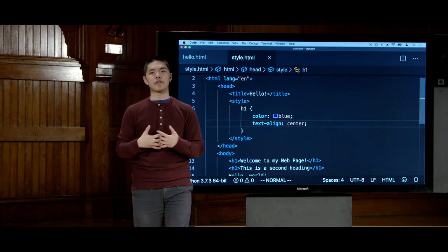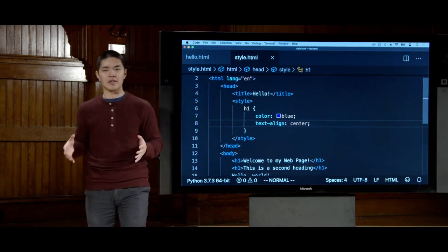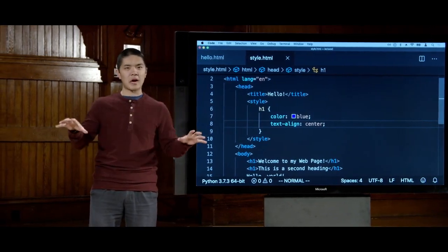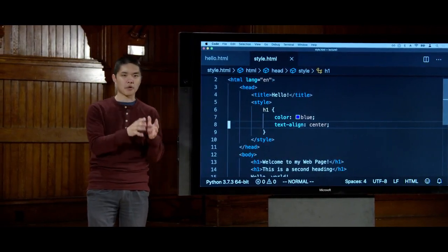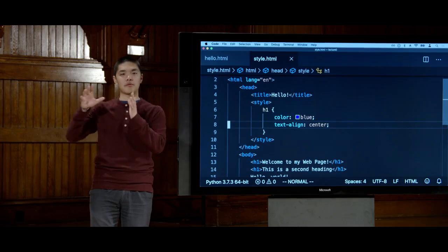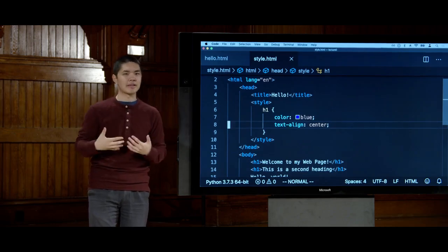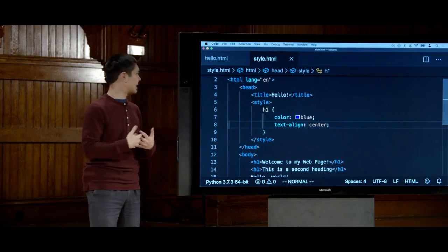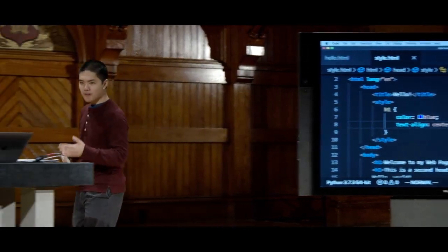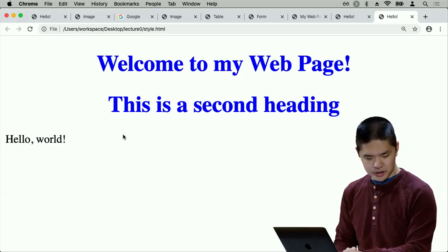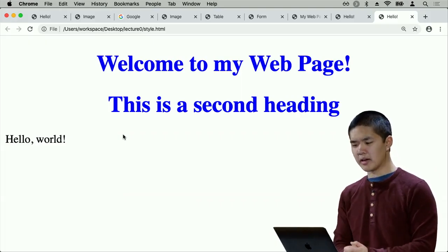And that's going to be another of the key themes that's going to come up again and again in this class, this idea of separating things out so that every piece can be independent of one another. Our structure of the web page inside the body is separate from the style. And we'll see the same sort of idea appear again and again as we begin to try to design web applications well.